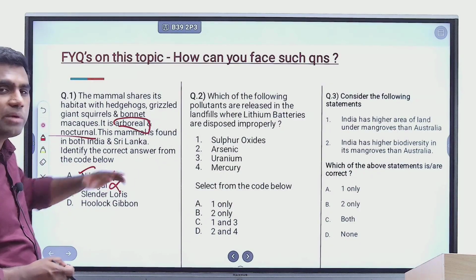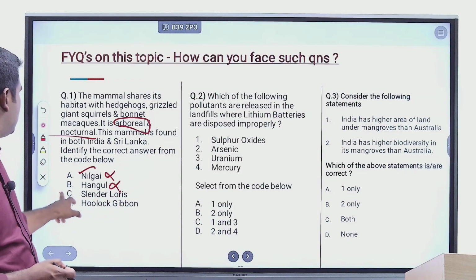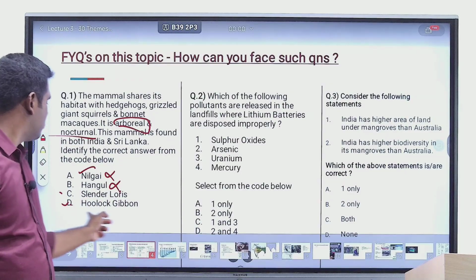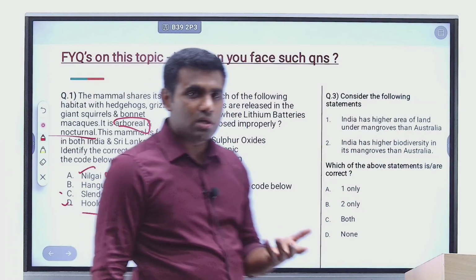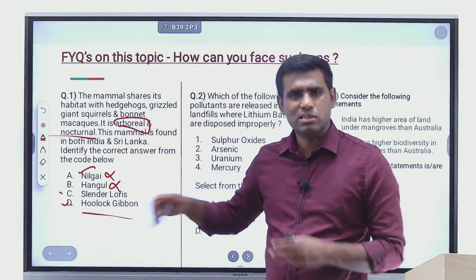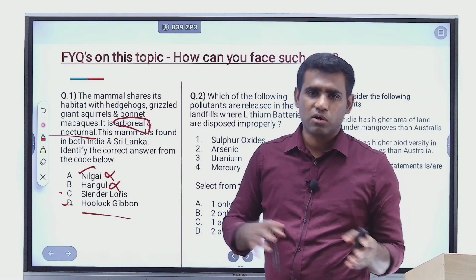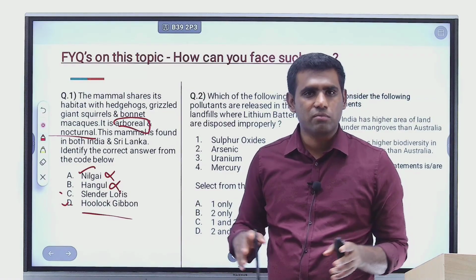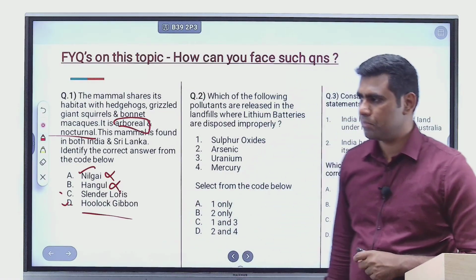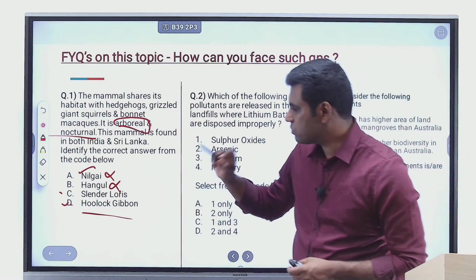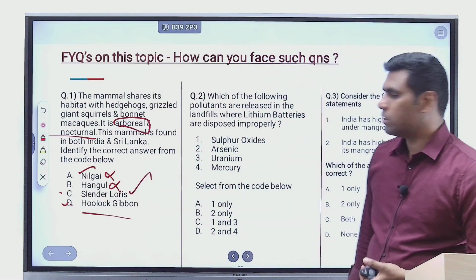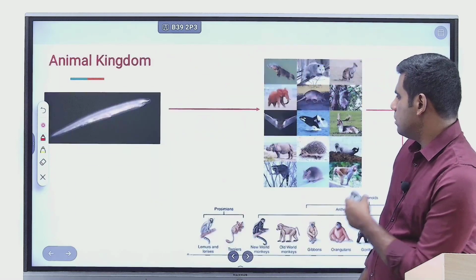You should be able to eliminate A and B out of this. So that leaves you with C as well as D. Slender loris is nocturnal, whereas hoolock gibbon, just like any other gibbon, is diurnal, right? It's active in both daytime as well as nighttime. So for this question, the right answer would be slender loris, right?